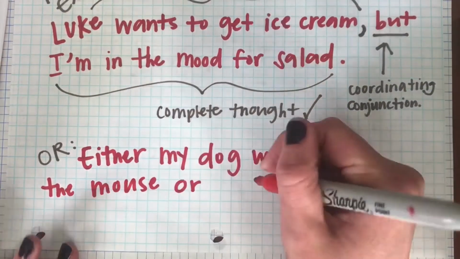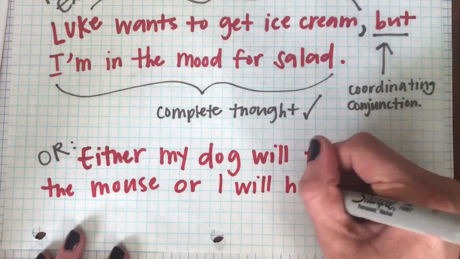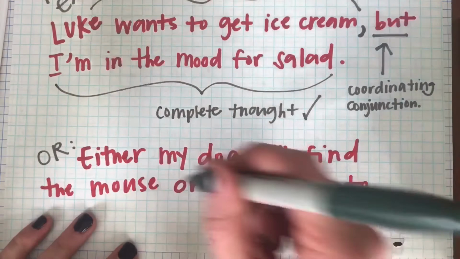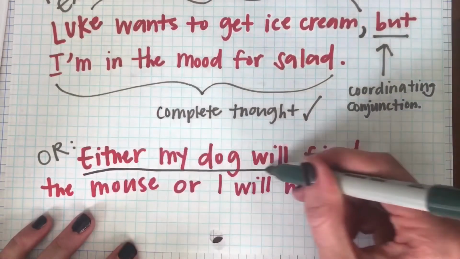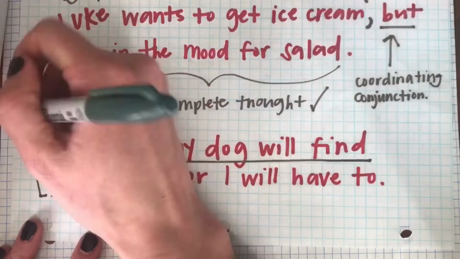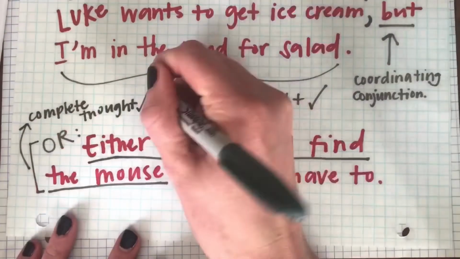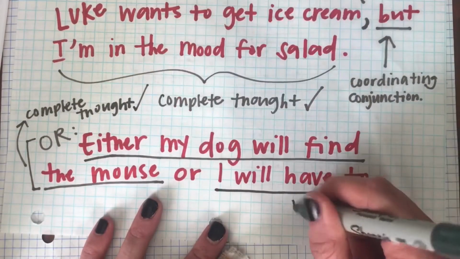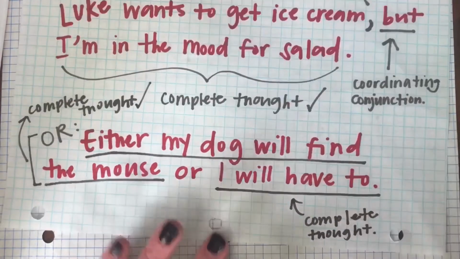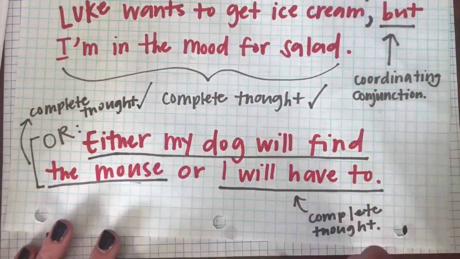Alrighty, here's our other example. Either my dog will find the mouse, or I will have to. Either my dog is our subject. That's what we're focusing on in this first clause, my dog, and then will find the mouse. That's a complete thought where will find the mouse is our predicate, and then I will have to. I is our subject, and then will have to is our predicate. So we see there's two complete thoughts there, and then we see our coordinating conjunction.